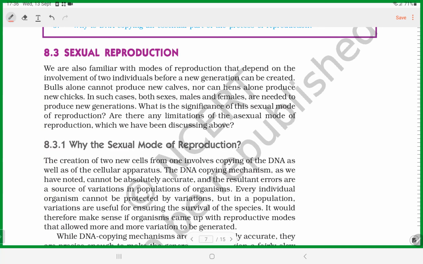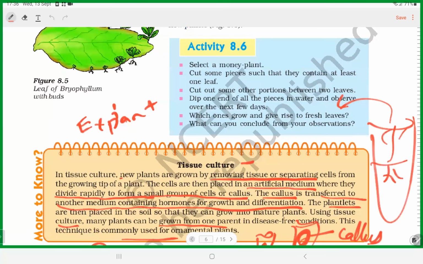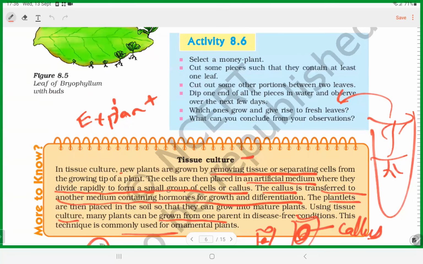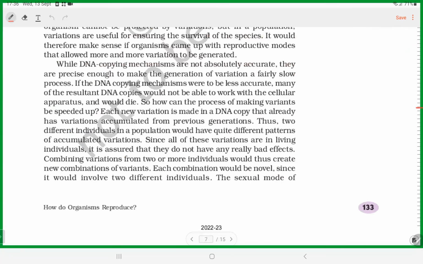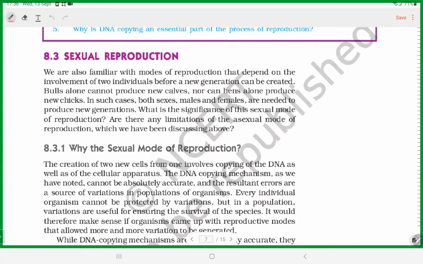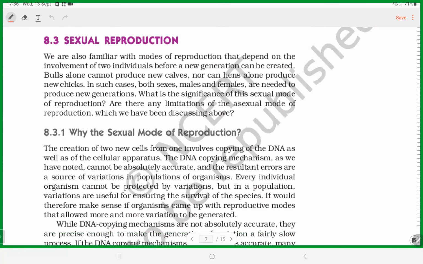Okay. Fine. So in the previous class, we discussed asexual reproduction in plants, asexual reproduction in organisms. Now we will start with sexual reproduction.